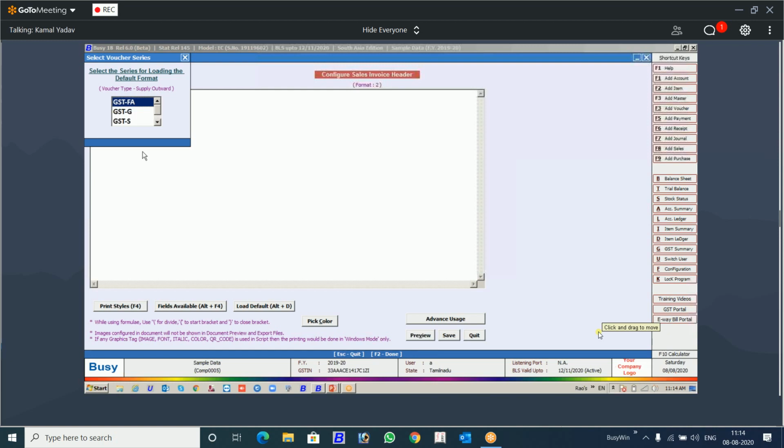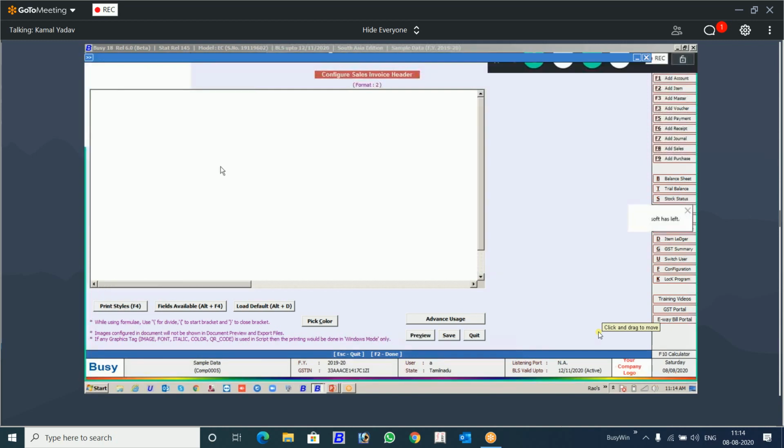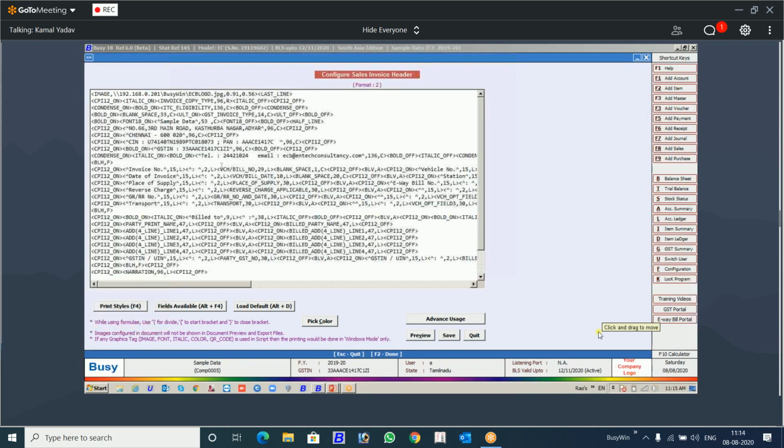If you see this, all the defaults will be loaded here automatically, and from there you can select the field and put it anywhere you want to give it in the invoice, whether in the QR code, the header part, the body part or the footer part. You can see that all the defaults are loaded, but I am not going to teach you initially through this. You will get confused.